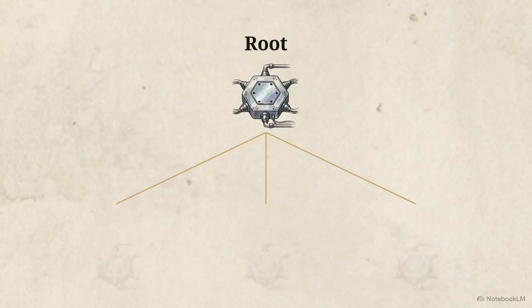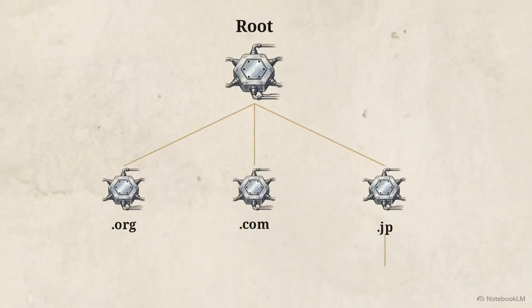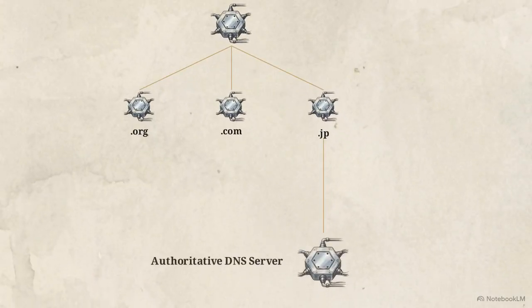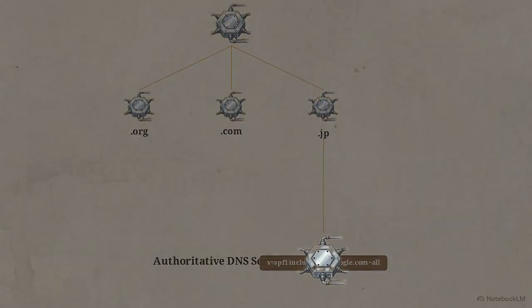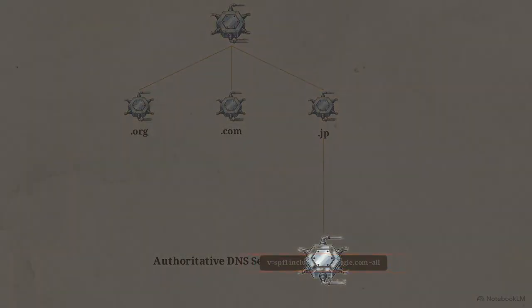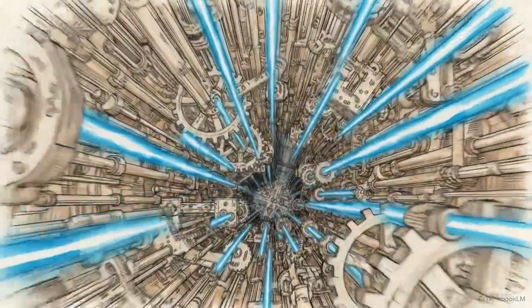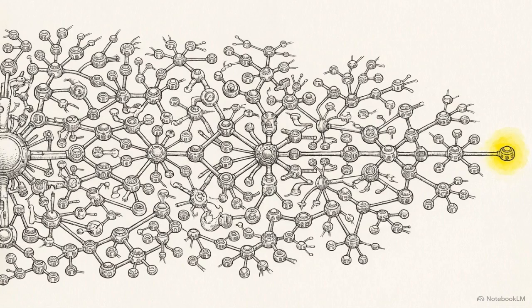Responsibility delegates downward from the root to top-level domains, such as .jp or .com. This branch ends at the authoritative DNS server, which holds the definitive record for an individual domain. The newly added TXT record exists only within this specific bottom-tier node. To verify the domain, an external service must physically traverse this entire graph from top to bottom to retrieve the string. Because data exists at the extreme edges of a decentralized hierarchy, real-time global synchronization is structurally impossible.